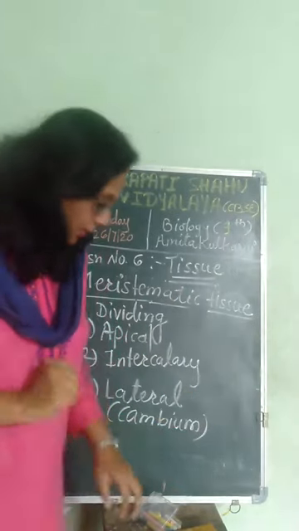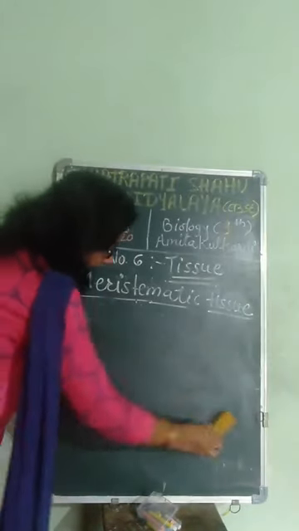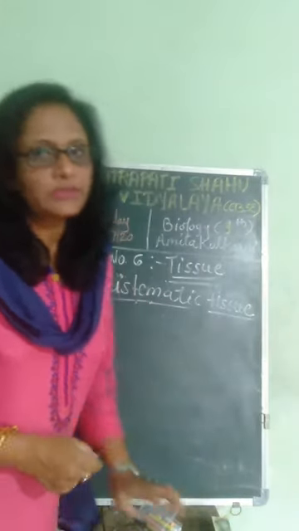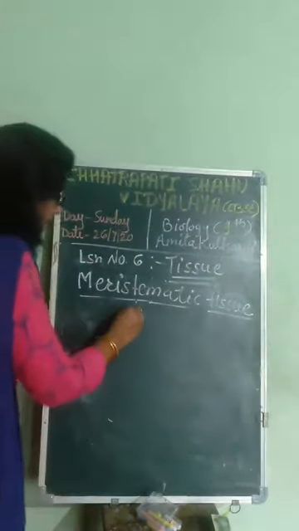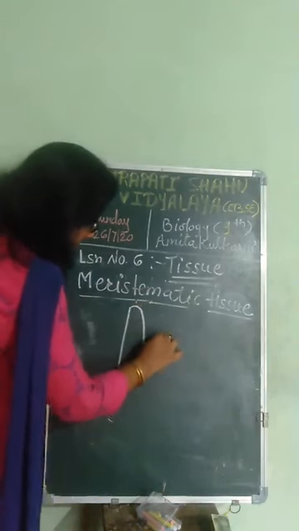Now we are going to see their location with the help of a diagram, and this diagram you are going to draw with the notes in your notebook. So here, suppose this is the main stem.